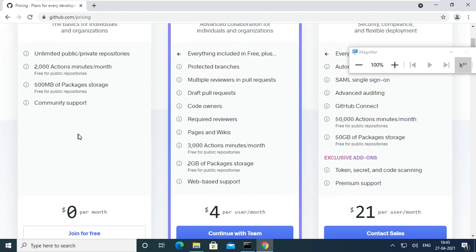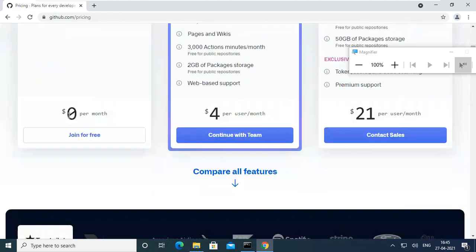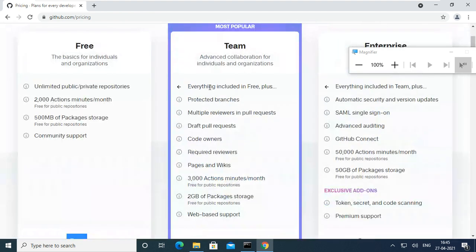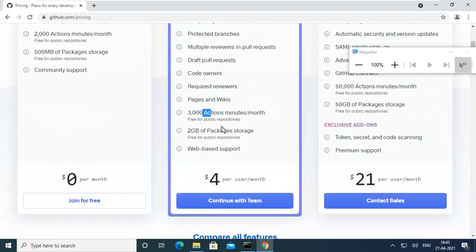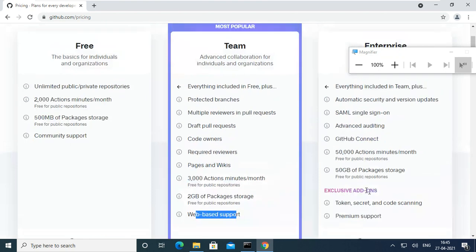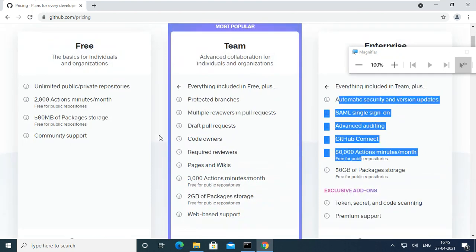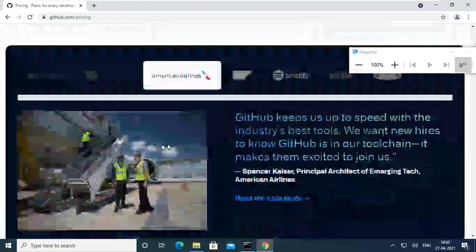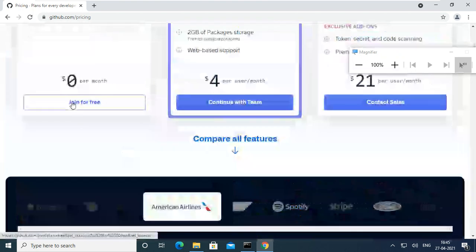You won't get support from GitHub people. Zero per month, join for free. But on the paid plans you get other things: protected branches, required reviewers, pages and wikis, 2 GB package storage, web-based support, token and secret code scanning. Okay, you can put it. Next, you can compare all the features.